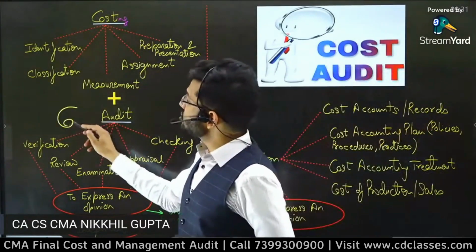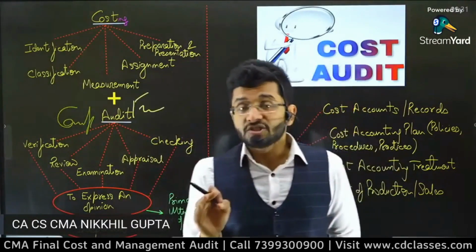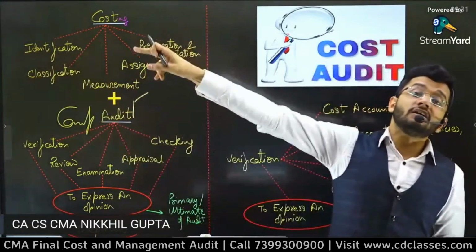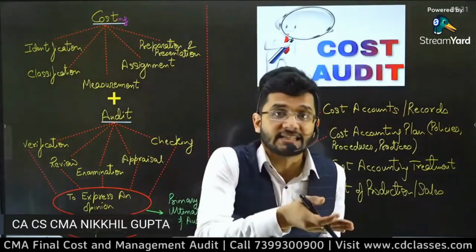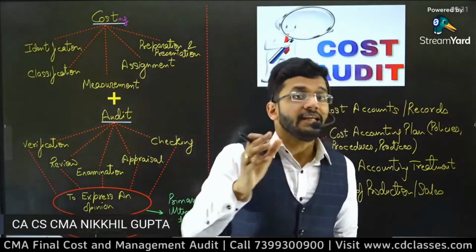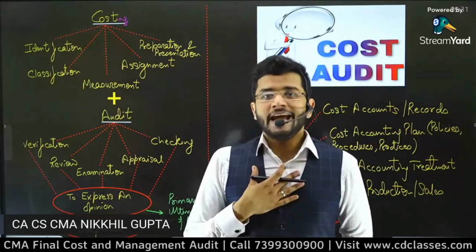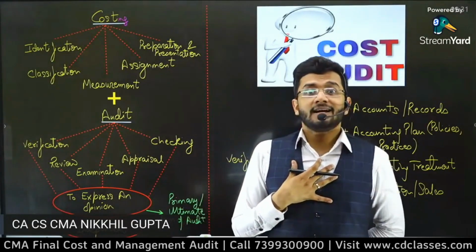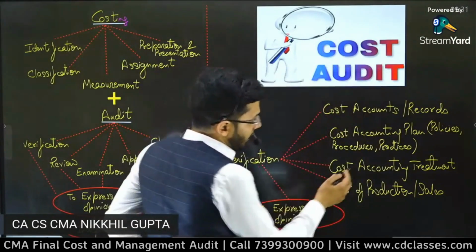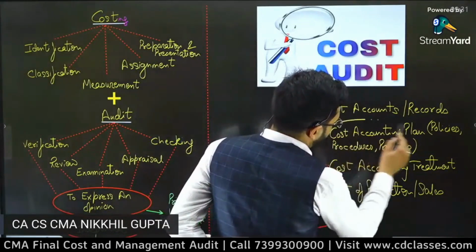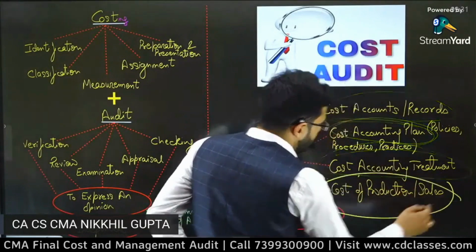What is companies audit or financial audit? That means the audit of checking the financial books of accounts, which is done by a chartered accountant, and ensuring that accounting standards or the IFRS are followed properly. Ind AS are followed properly. So, sir, do we as cost accountants have some standards, some law which we have to follow? Yes, guys, we also have laws. The laws are known as cost accounting policies and cost accounting plans. These are the laws which we are going to study in cost audit.